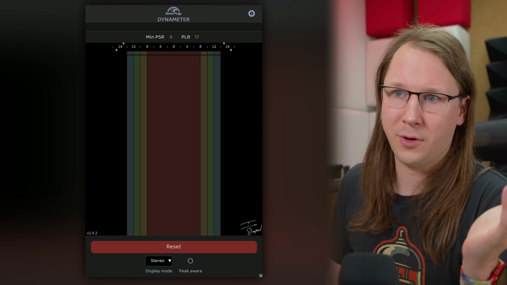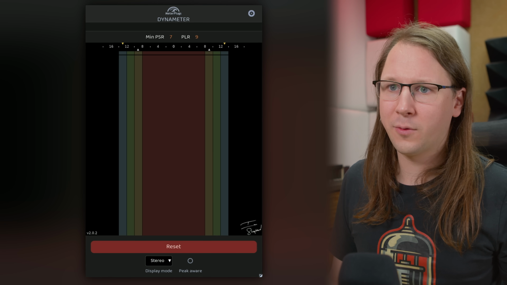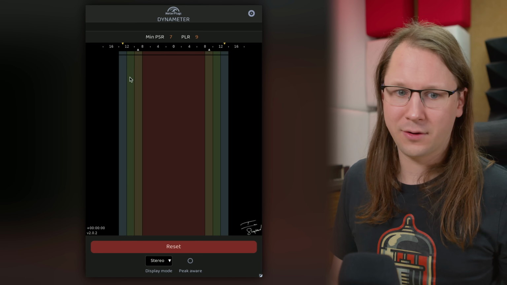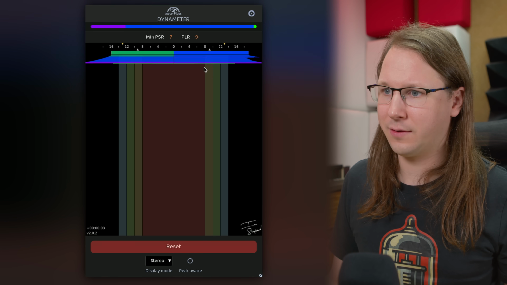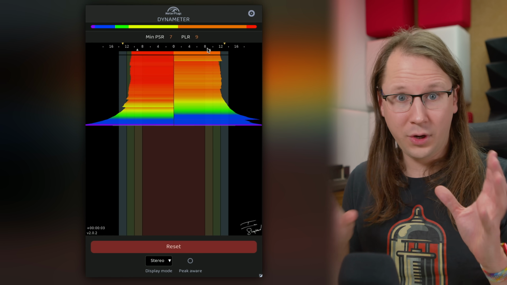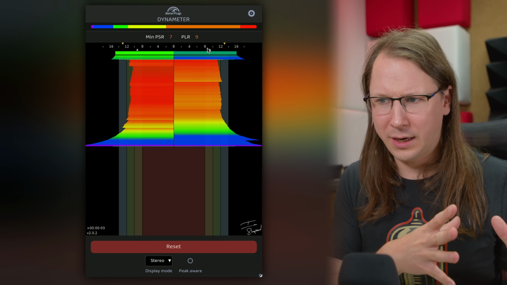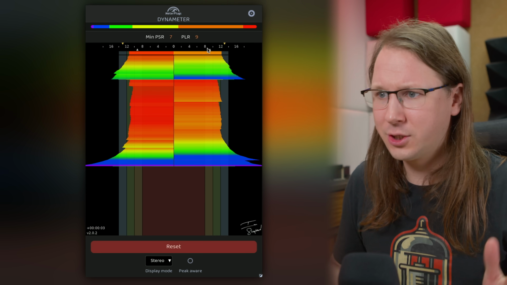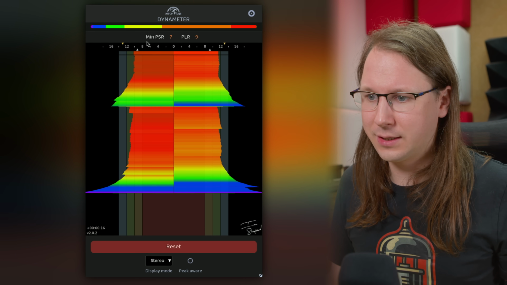Another trick you can do, and this is new for Dynameter too, is you can put this thing in stereo mode, for instance. So in stereo mode, Dynameter will show the left channel on the left side of this graph and the right channel on the right side. As you can see here, my left channel is a little bit louder than my right channel. If you're looking for like, hey, where's my dynamic range or where am I losing my dynamic range? You can do it like this. You can look at the stereo field.